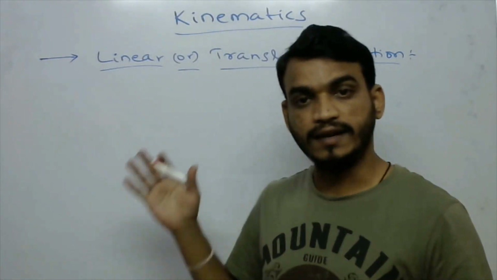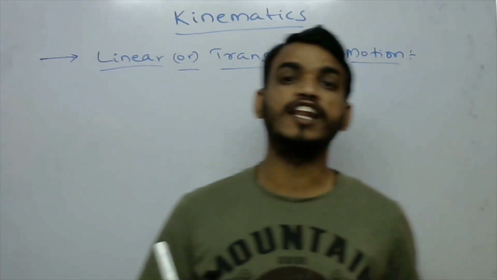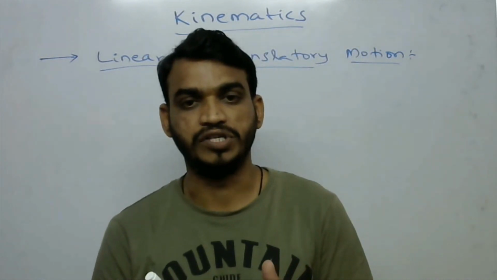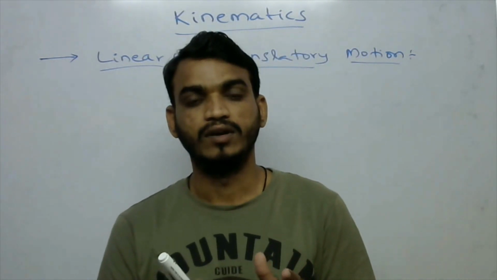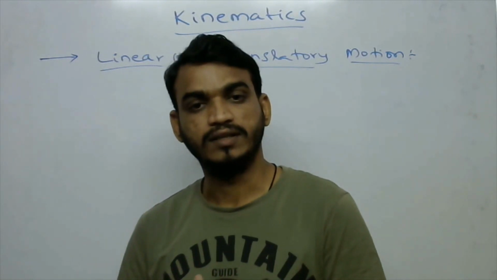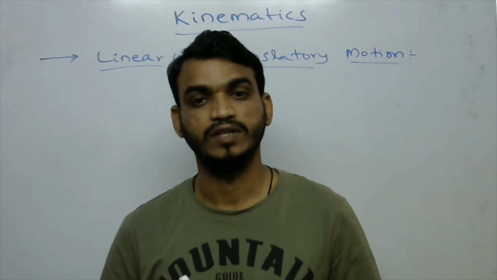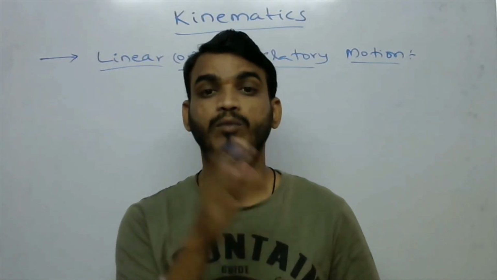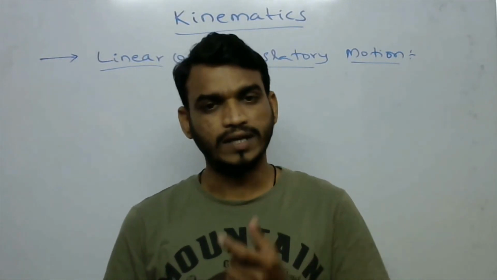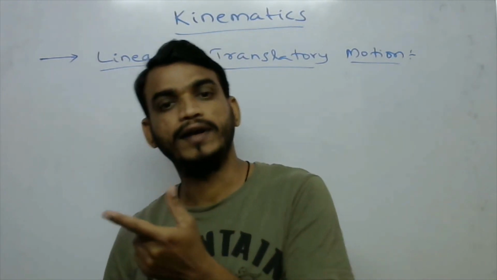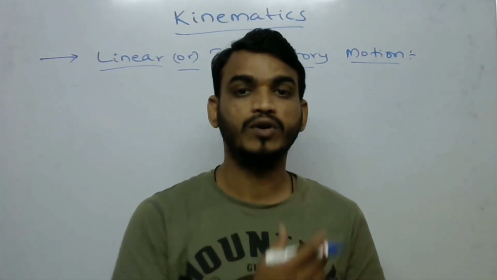What does translatory mean? If any rigid body changes its position only in one direction, then it is called a translatory motion. What is the difference between a particle and a rigid body?